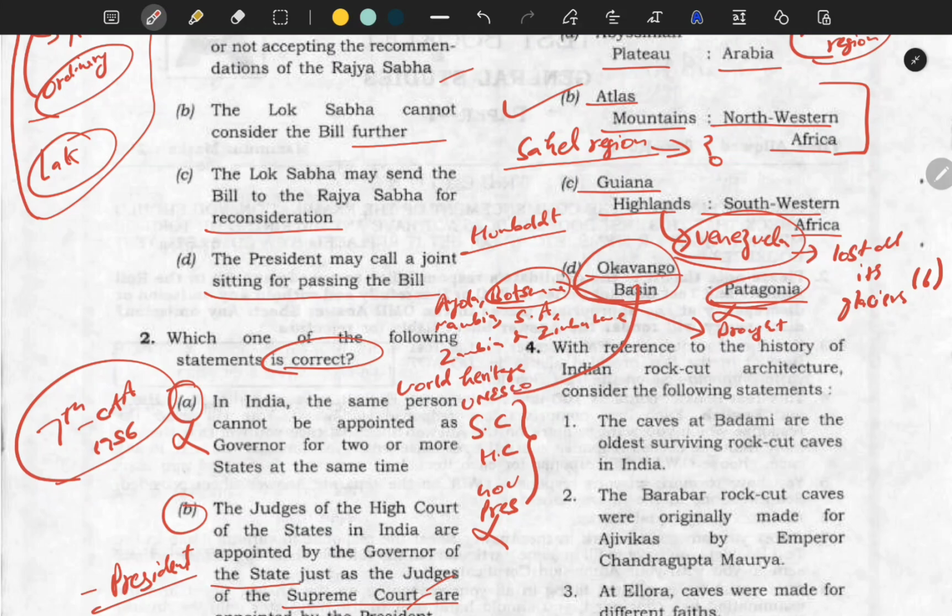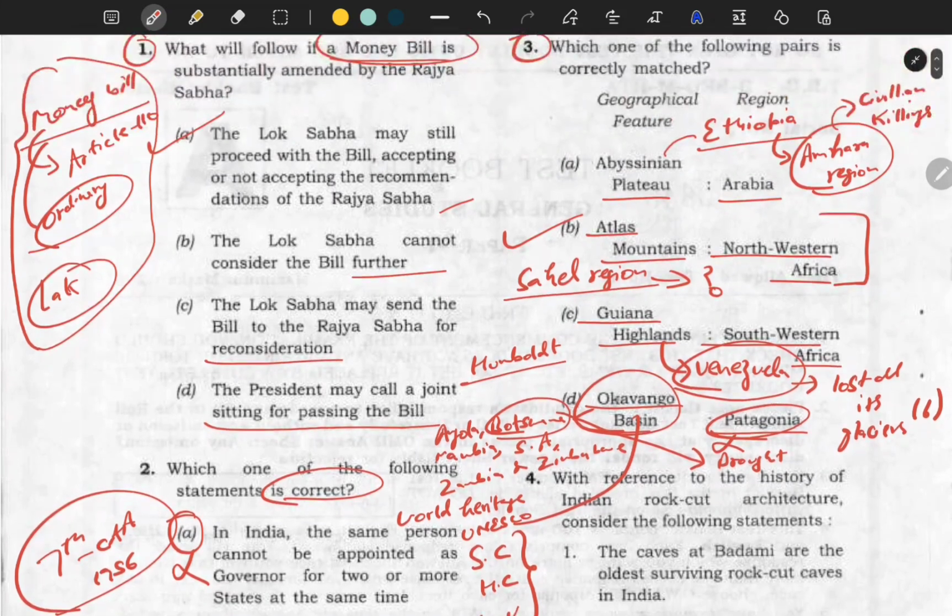Okavango Basin is in news because in Botswana drought happened. Even I think last year or in 2020, the killings of some elephants also occurred there in Okavango. So this is your homework to read about all which we discussed.